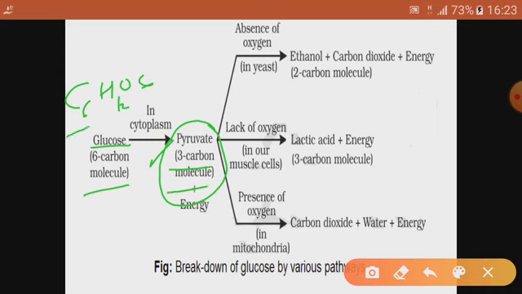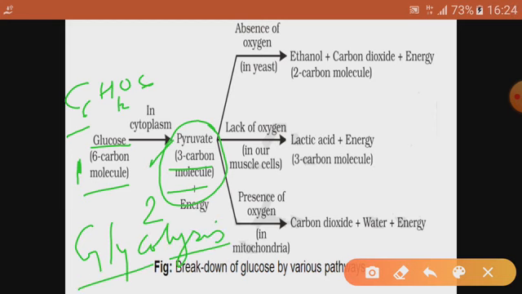This one is a 6 carbon molecule. So when one molecule of glucose breaks down, it gives 2 molecules of pyruvate, because this one is a 6 carbon molecule and this one is a 3 carbon molecule. This breakdown of glucose into pyruvic acid or pyruvate happens in the cytoplasm, and this process is known as glycolysis. Glyco means glucose, lysis means breaking. So breaking of one glucose molecule into pyruvate is known as glycolysis.